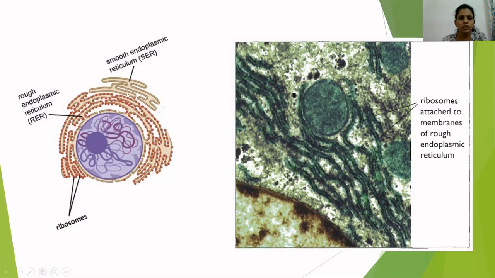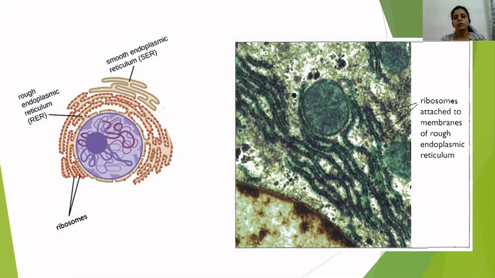Here you can see the same endoplasmic reticulum, but ribosomes are absent, hence it is known as smooth endoplasmic reticulum. The right side is again the image from the previous slides. You can see the flattened disc, this is endoplasmic reticulum, and on top of it are tiny dot-like structures, which are ribosomes.